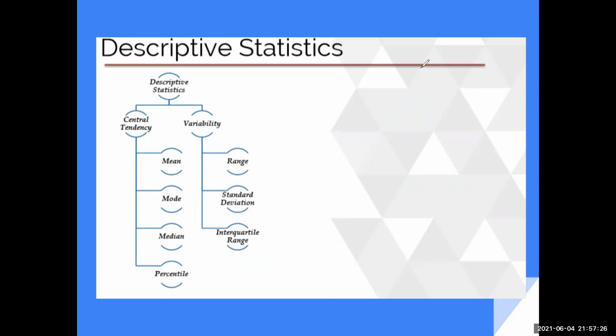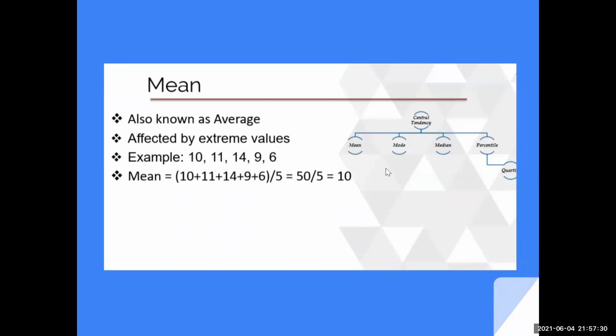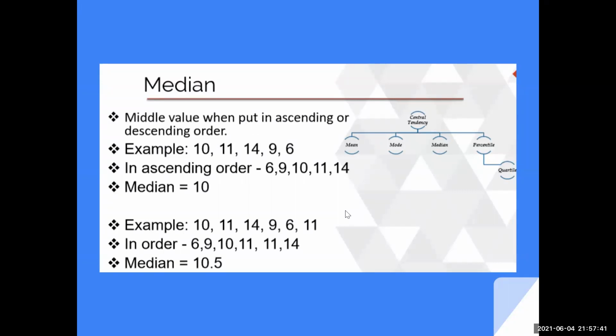So now what is mean, median, mode? I think a couple of things you will be already aware of. Mean is the average, right? You have all the data points, you add them up and you divide it by the count, you get the mean. Okay. Then the second thing is median. So what is median? The middle point. And how do we find the middle point?